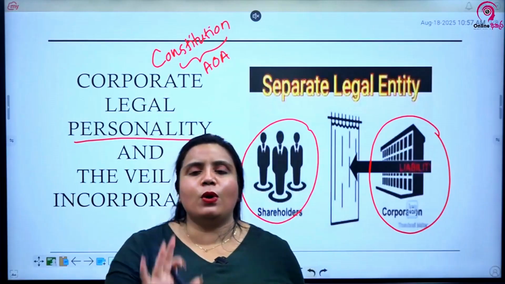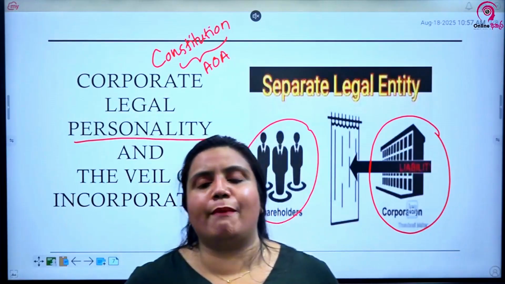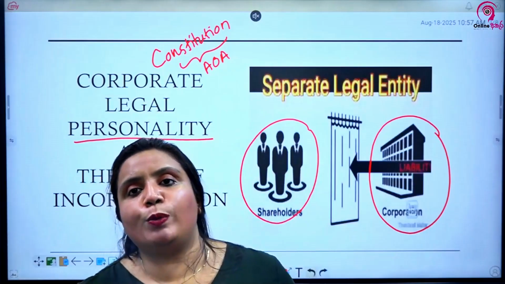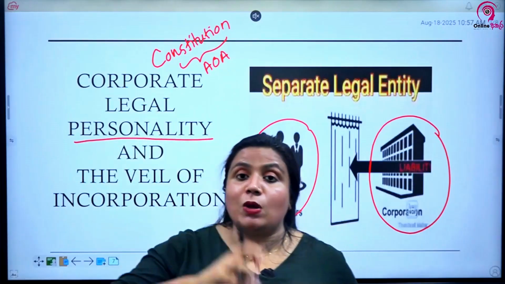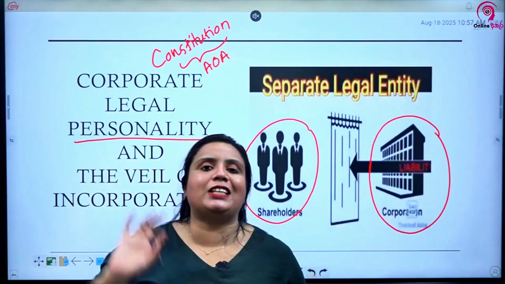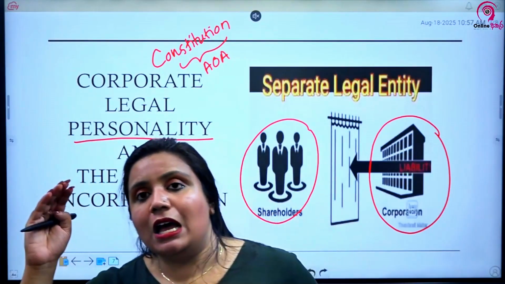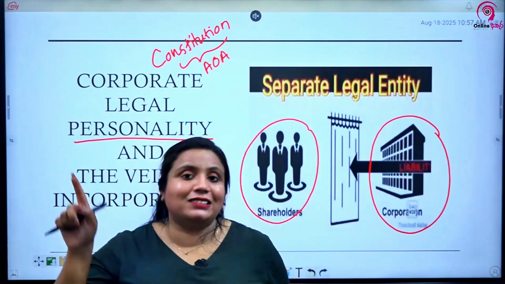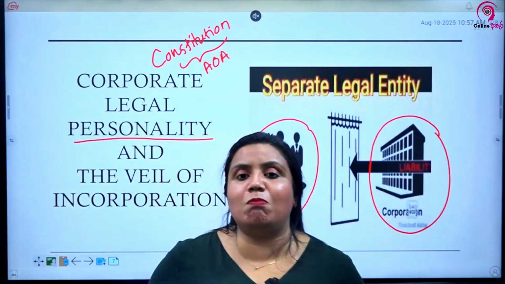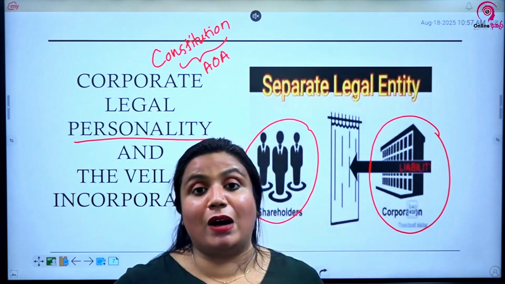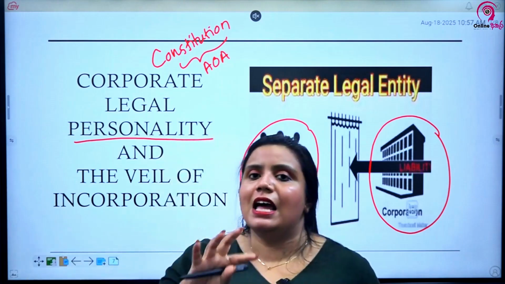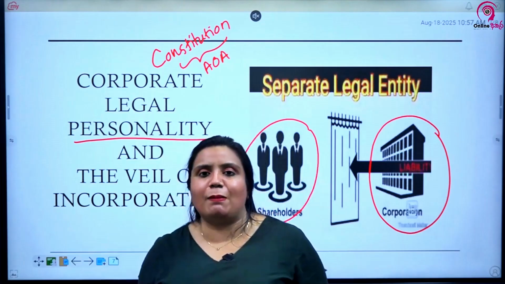Yes, no problem. You can convert a sole proprietorship into a company. So Solomon converted the sole proprietorship into a company, with Solomon having almost 98% of the shares. So Solomon was a majority shareholder. Solomon had a major amount of shares, and the remaining shares were held by his family members.